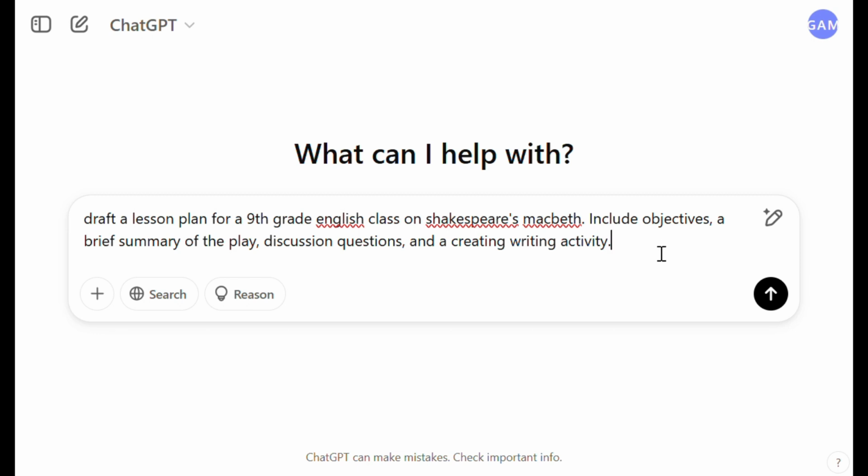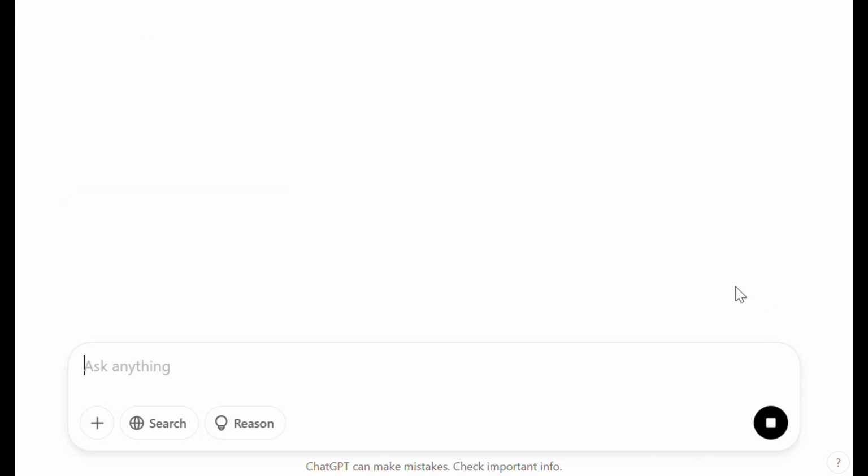So here the prompt is draft a lesson plan for a ninth grade English class on Shakespeare's Macbeth. Include objectives, a brief summary of the play, discussion questions, and a creative writing activity.